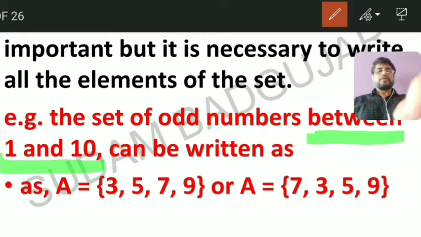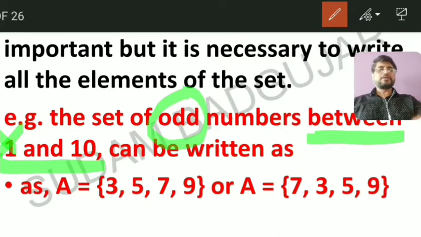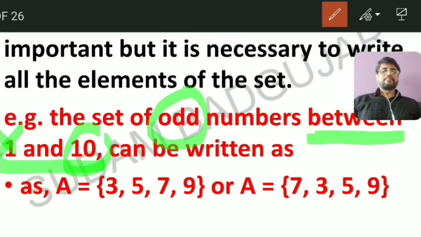Lying between 1 and 10 means 1 is not included, and we collect the odd numbers less than 10, that is till 9. So the set A is equal to 3, 5, 7, 9.